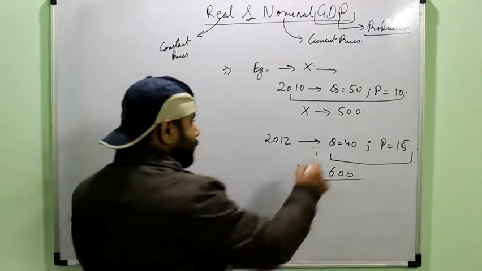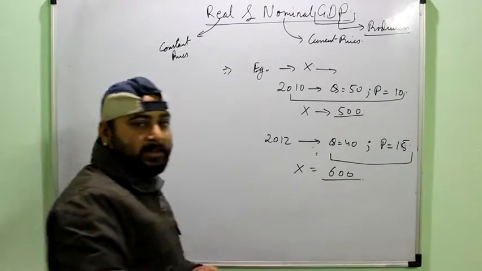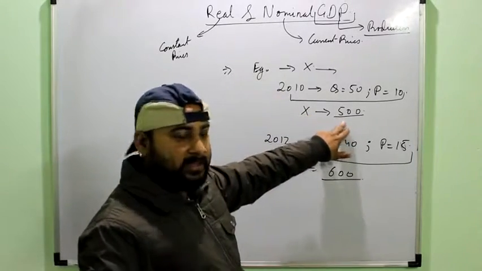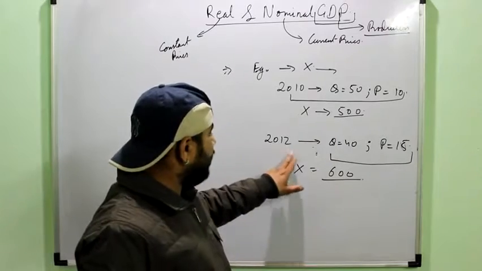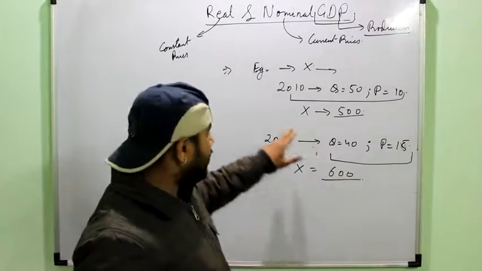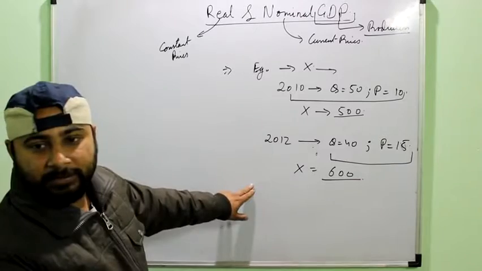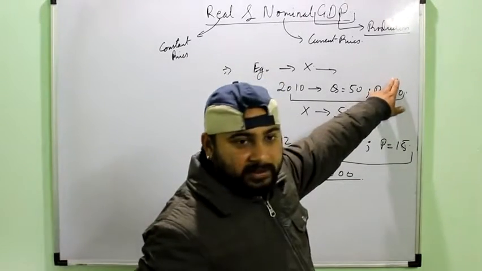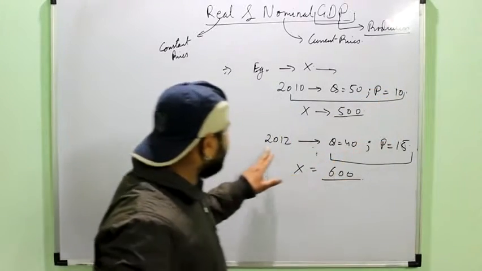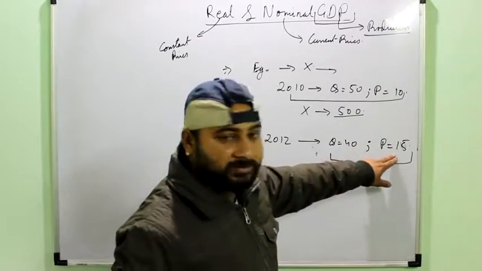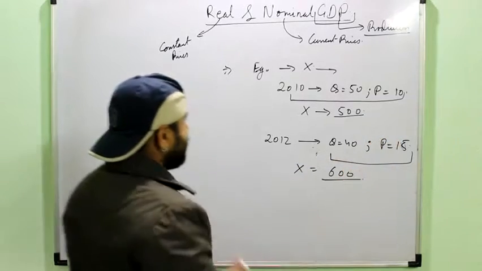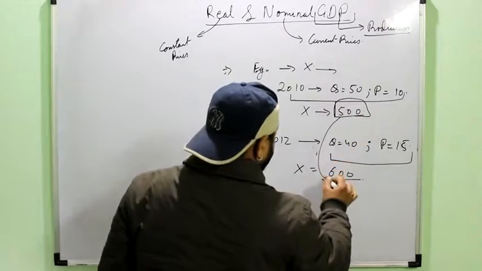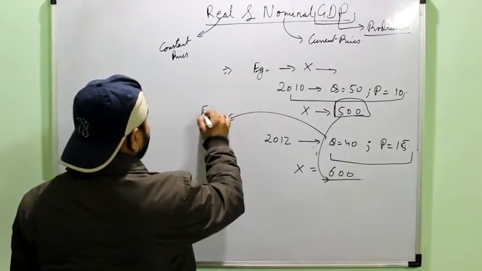It means when I look at the monetary value of GDP in 2010 for commodity X, that will be 500, and for 2012 it will be 600, and both of these are nominal GDPs. Means this is the GDP at the current price of the same year, 2010, and this is the GDP of 2012 at the price of 2012. It means that this nominal GDP will fail to show me the correct picture.